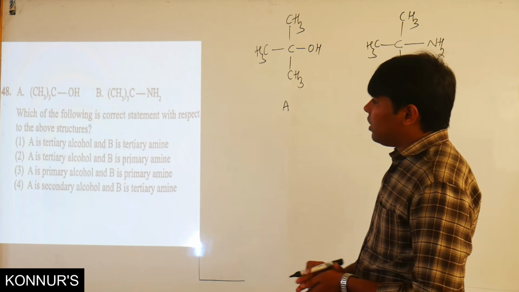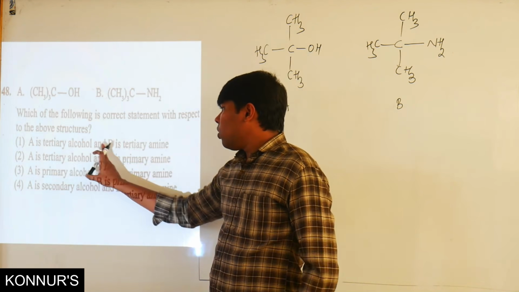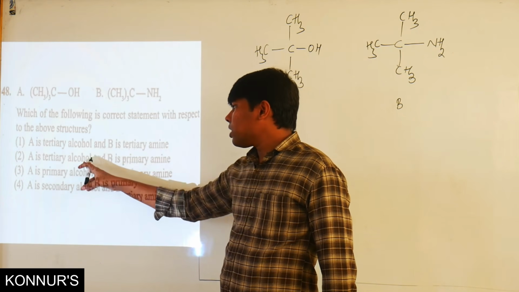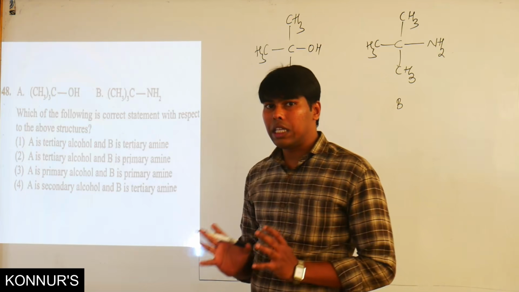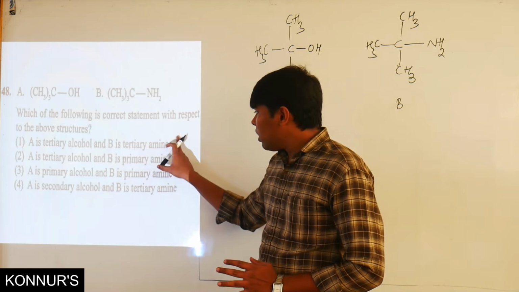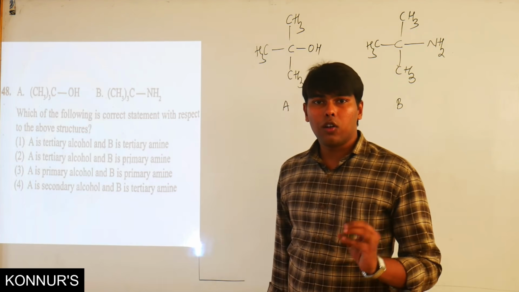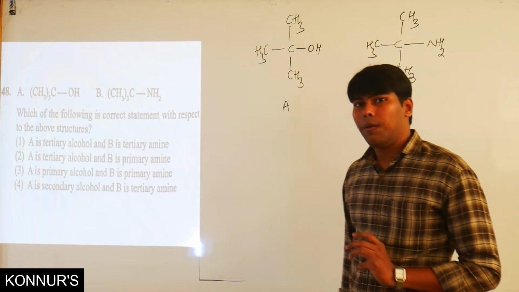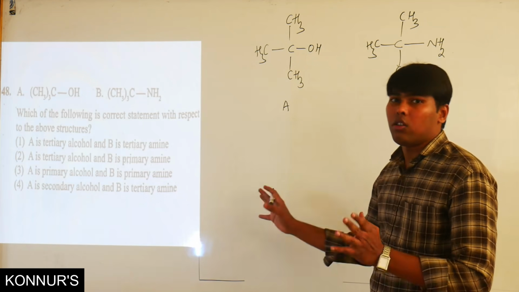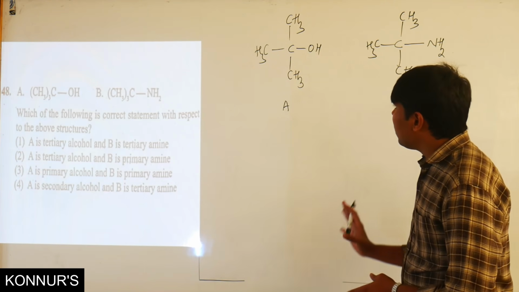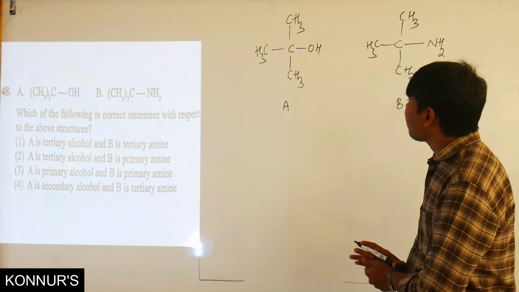Here, they have given options like A is a tertiary alcohol, B is a tertiary amine; A is a tertiary alcohol, B is a primary amine; primary alcohol, primary amine. Like this, they have given the options in order to explain the nature of the alkyl groups, and even the functional groups. So we will take a look at these things.